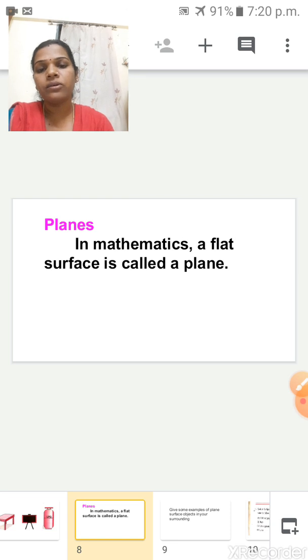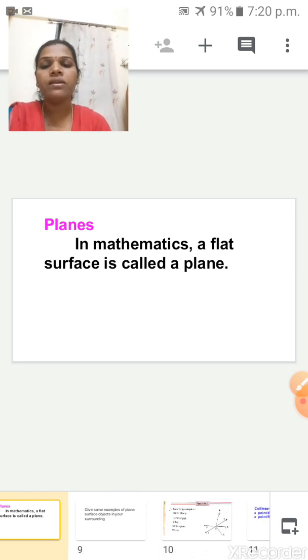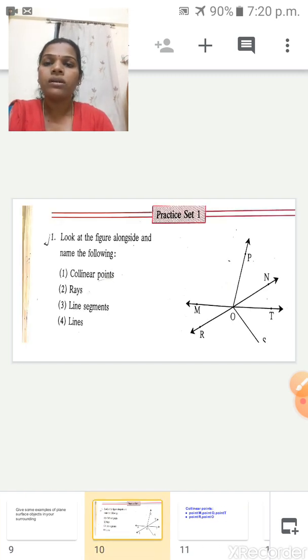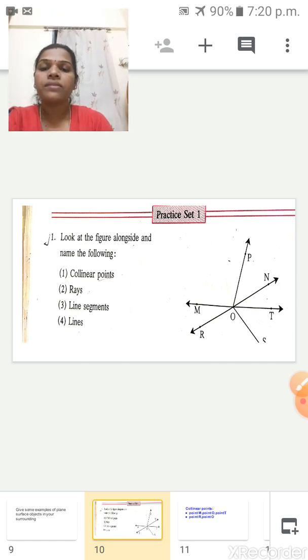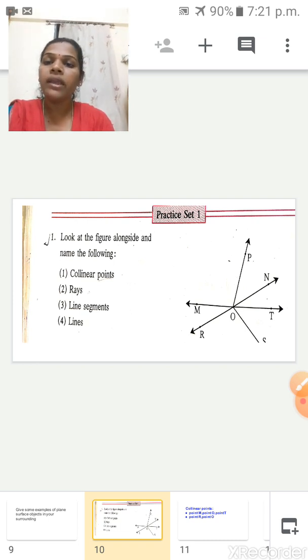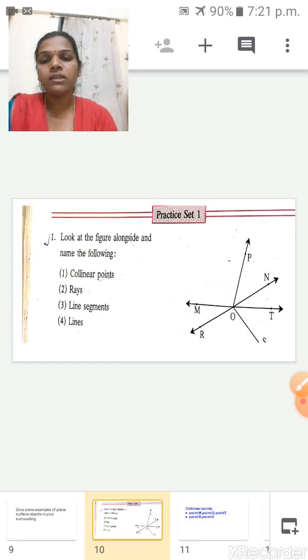Did you get it? Shall I go to next? Very good. So children, today I had taught collinear and non-collinear points and plane. So now this is your practice set 1. There are a total of 3 sums. Here, the first sum I will do today, because collinear points, rays, line segments and lines I had taught already, isn't it? So I will solve this one and you have to observe, and 2 sums I will do in the next session.